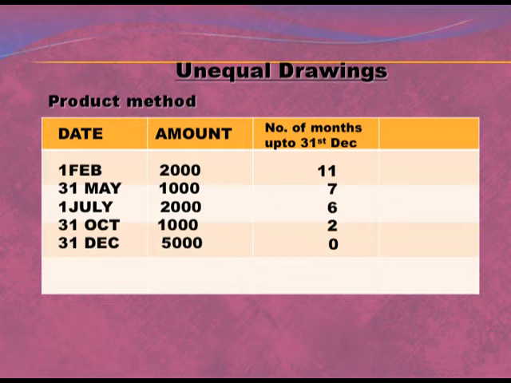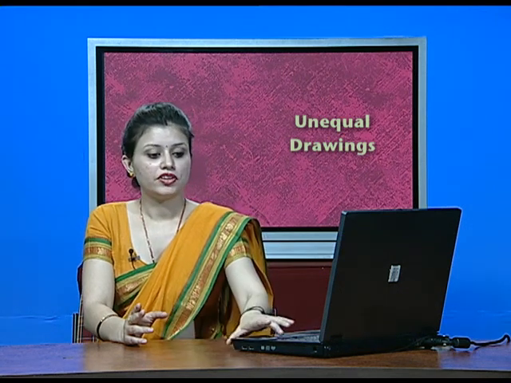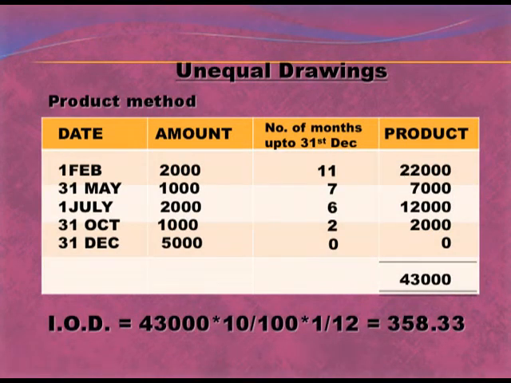Now we will calculate the product. We will multiply the columns second and third. 2000 into 11, 22,000, 1000 into 7, 7,000, 2000 into 6, 12,000, 1000 into 2, 2,000, 5,000 into 0, 0. That is how we will calculate product, that will be 43,000. Now we will calculate interest on drawing, that is total drawing is 43,000. Suppose rate is given 10%, and in this question or in unequal drawings, we will always consider the average period is 1/12.